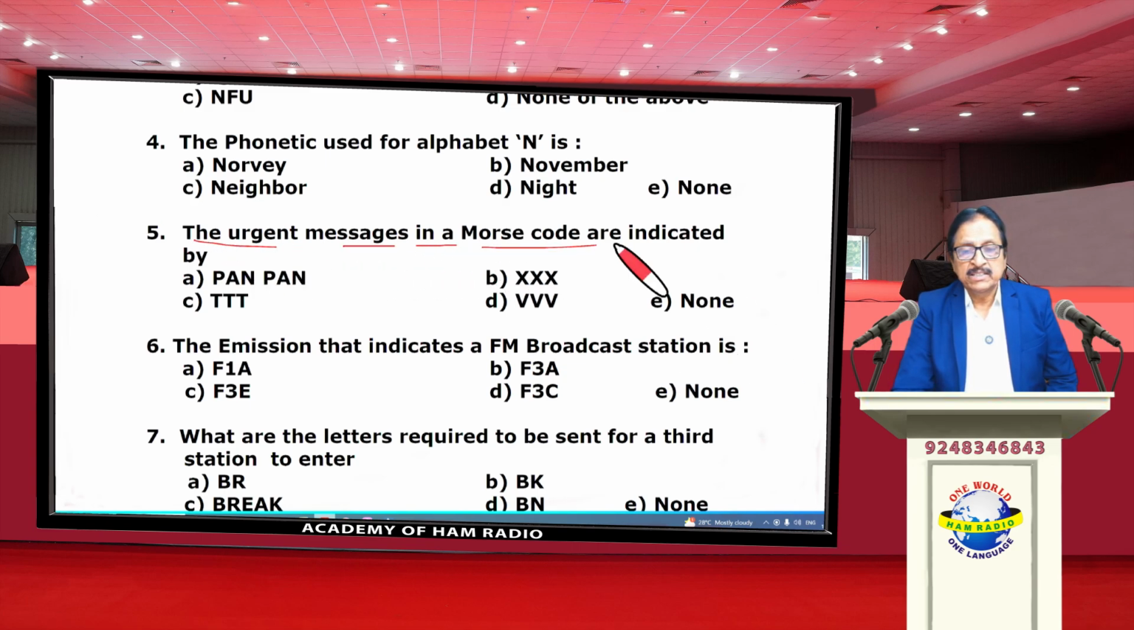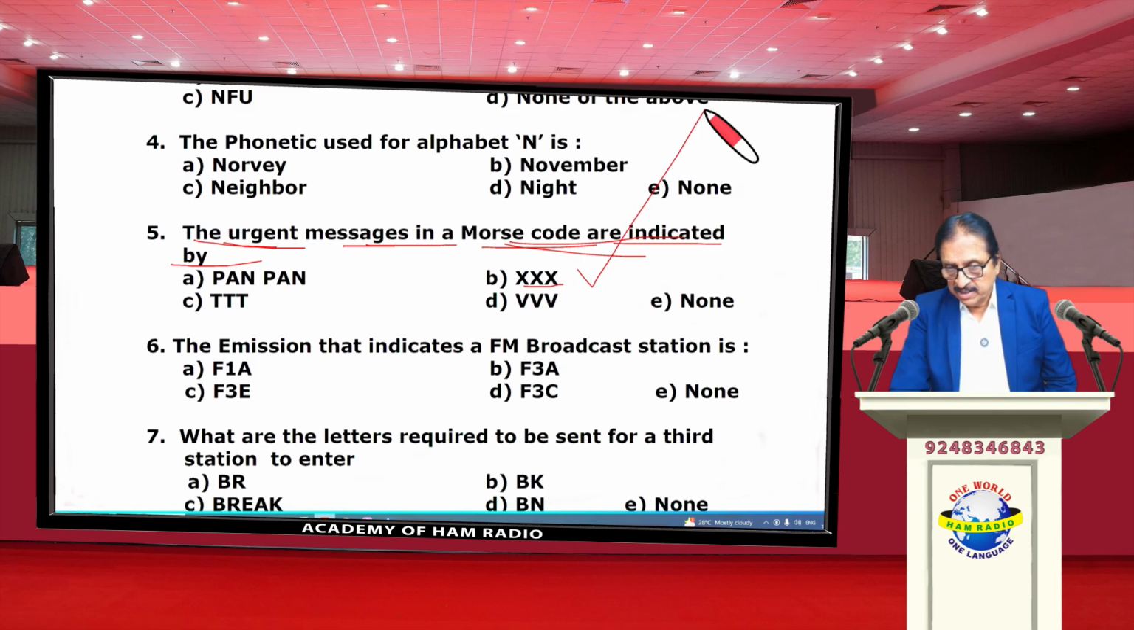The urgent messages in Morse code are indicated by, in Morse code is XXX. The correct option is XXX.